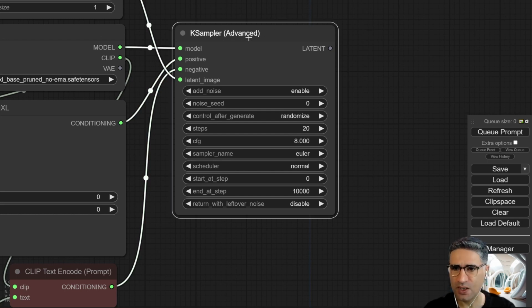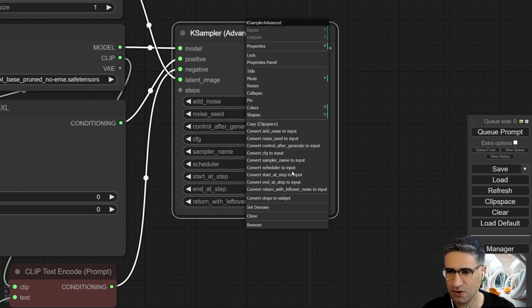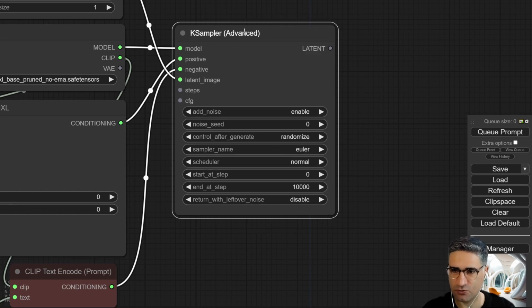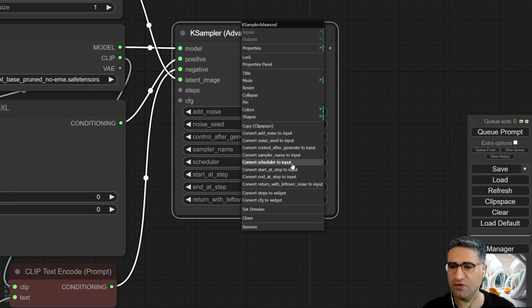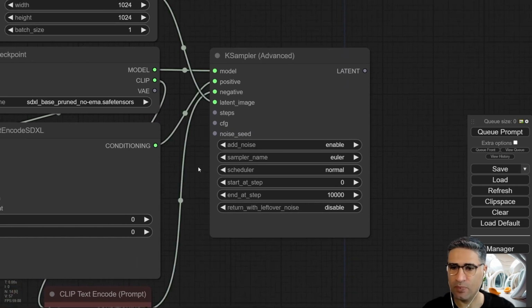So let me right click on this sampler and convert the steps to input, convert the CFG to input, convert the noise seed, yes, noise seed to input.